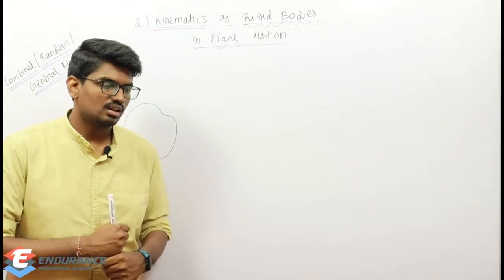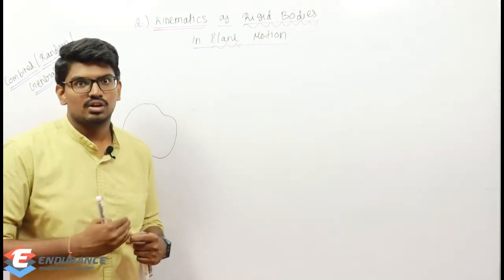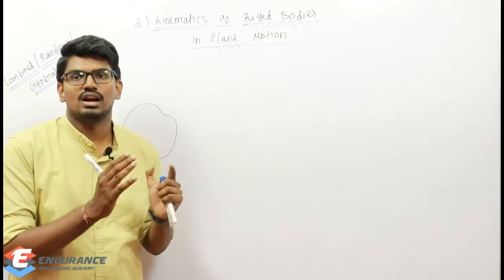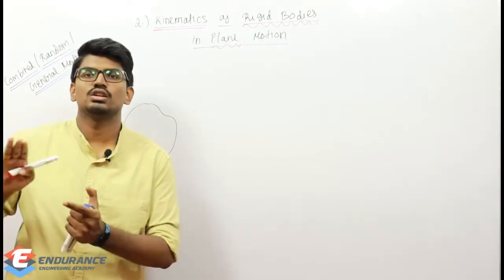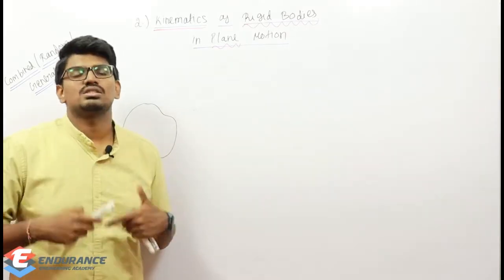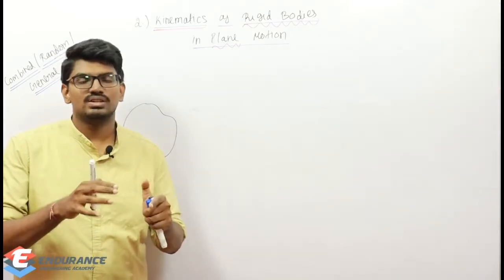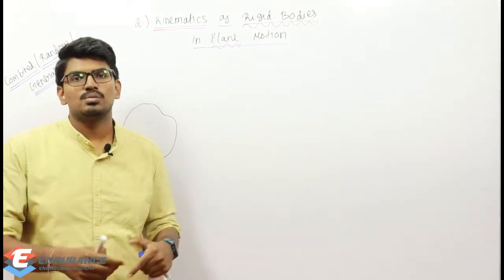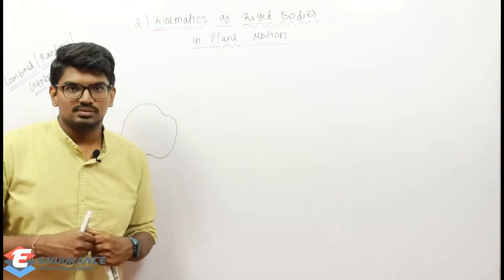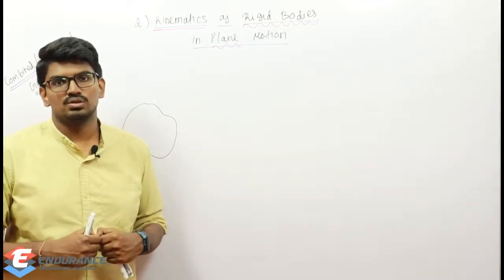Right. Now coming to rigid body, how will you find out that this particular problem belongs to rigid body? How will you find out that this is not belonging to a particle? Simple. The dimensions of the rigid body will be given in the question. If it is given in the question, then the problem belongs to the rigid body case. Okay, right, now coming to what we are going to do first.